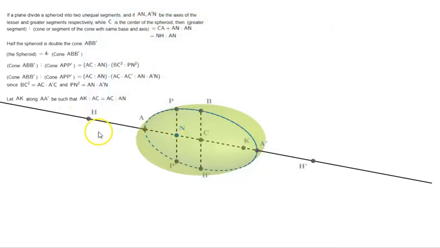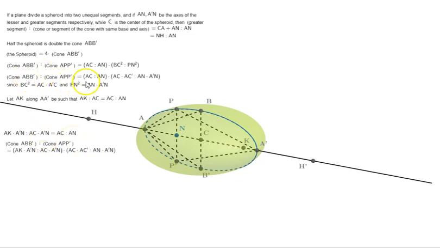Okay, and just to be able to visualize it, let's draw these lines. AK is to AC. Let's multiply both the antecedent and the consequent by A'N. We get AK times A'N is to AC times A'N is equal to AC is to AN.